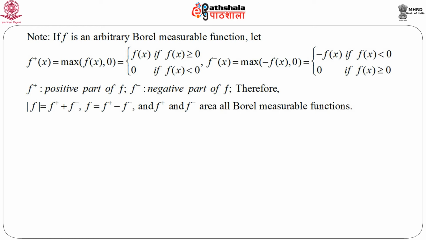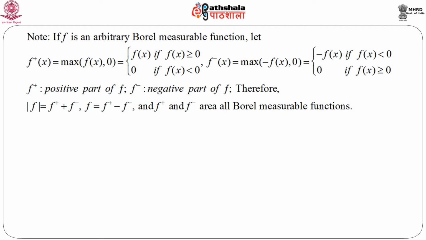Similarly, we can define f minus (x) as the maximum of minus f(x) and 0. That means minus f(x) if f(x) is less than or equal to 0, and 0 if f(x) is greater than 0. So, f plus is the positive part of f and f minus is the negative part of f. Therefore, we can immediately see that mod of f equals f plus plus f minus.